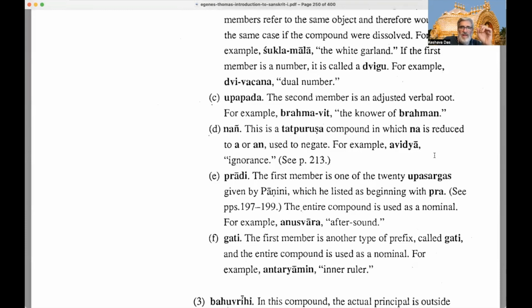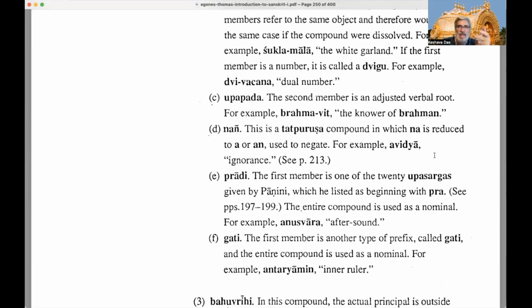Okay. Then we have a nan Tatpurusha compound, right? That is a Tatpurusha compound in which dental na is reduced to a or an, used to negate things.